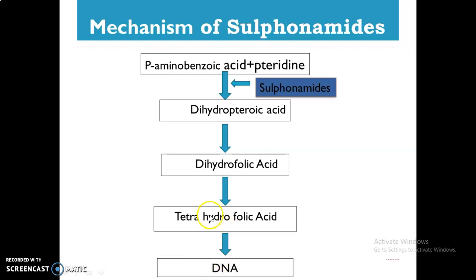But due to deficiency of THFA, there is inhibition of DNA and RNA synthesis and inhibition of protein synthesis. That means sulfonamides inhibit the synthesis of folic acid. This folic acid is required for synthesis of protein or synthesis of cell.